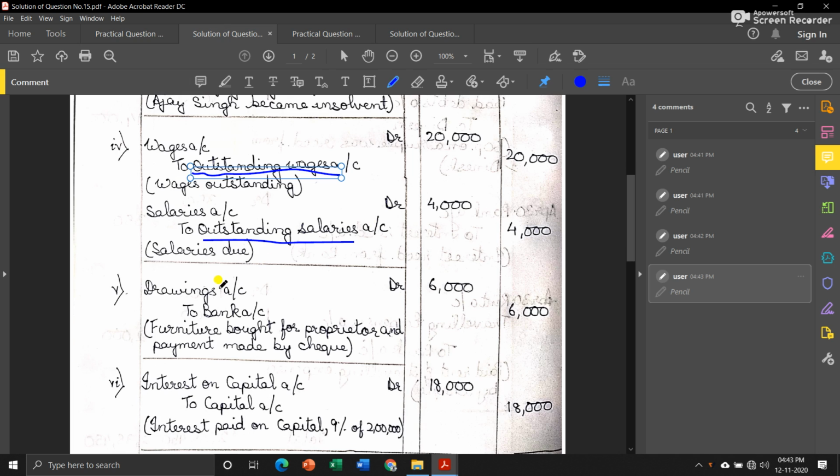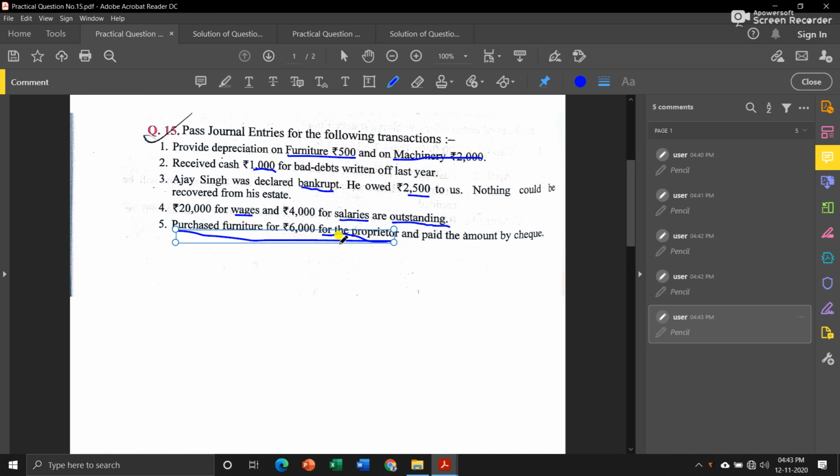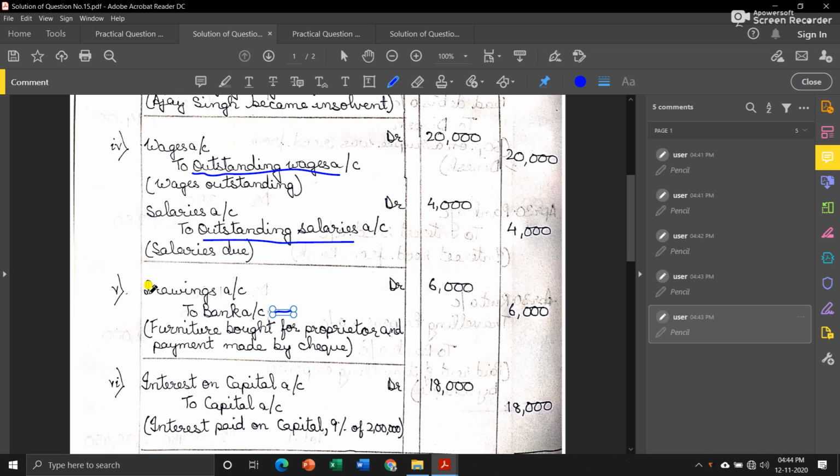So what we will do is that we will debit drawings account, and since he made the payment by check, that means the amount will be deducted from our bank account. So we will credit bank account because the bank will be the giver of the money. Remember, they said that he purchased that furniture for his own use, for proprietor. If it was for business, then we would have written furniture account debit to bank account, but since it is for his personal use, we wrote drawings account.